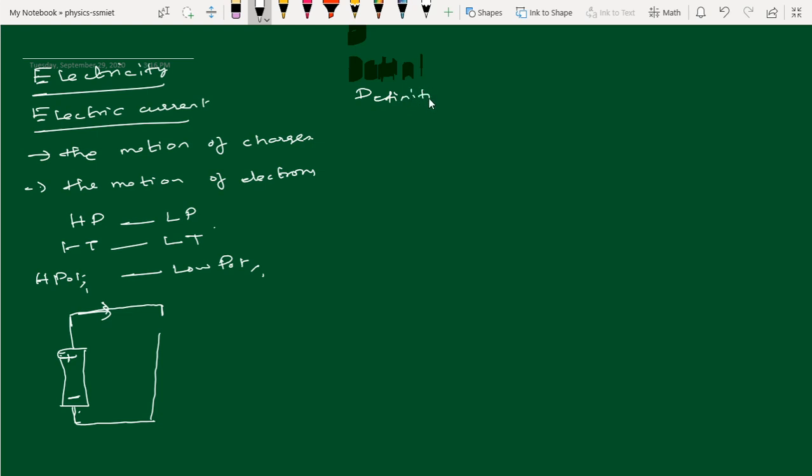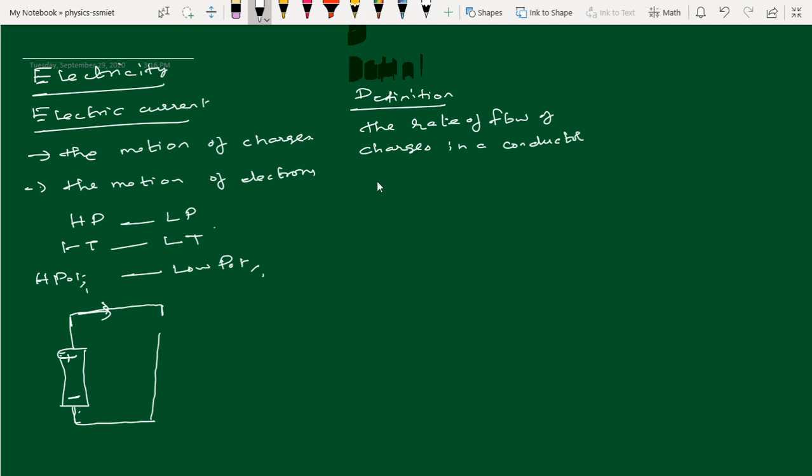Definition of electric current. We can define electric current as the rate of flow of charges in a conductor, or the rate of flow of electrons in a copper wire. The word rate means the change observed with respect to time.